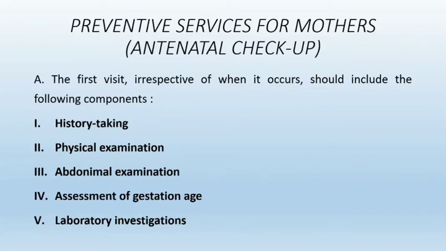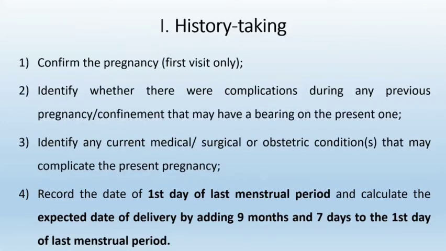So in the first visit, there should be proper history taking, physical examination, abdominal examination, assessment of gestational age, and laboratory investigations. So first is history taking.